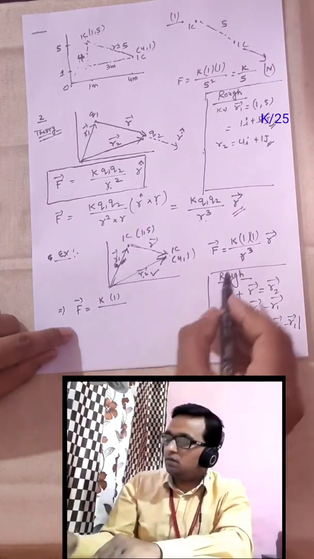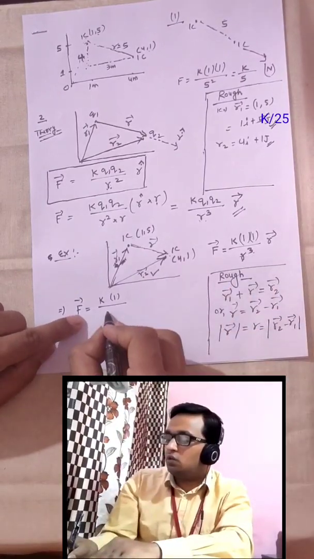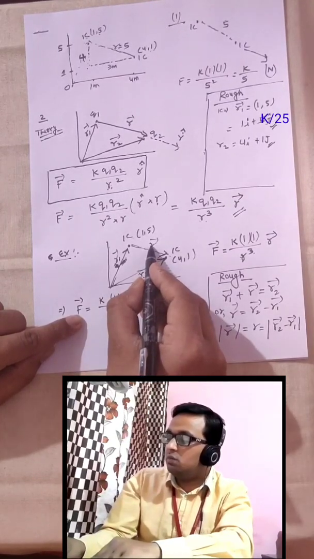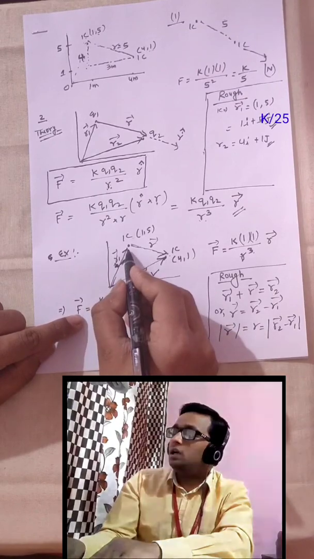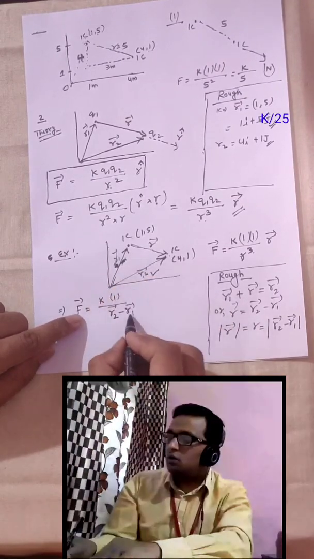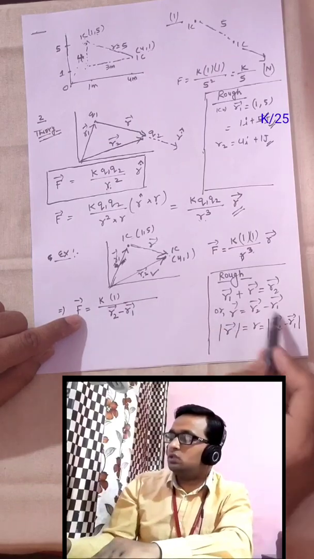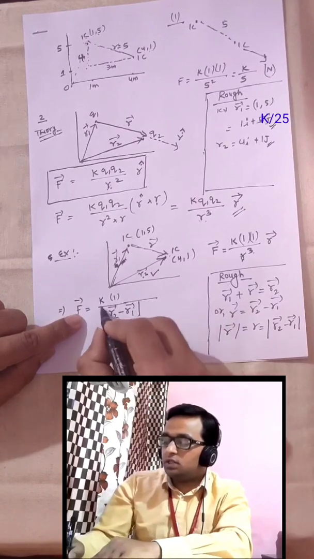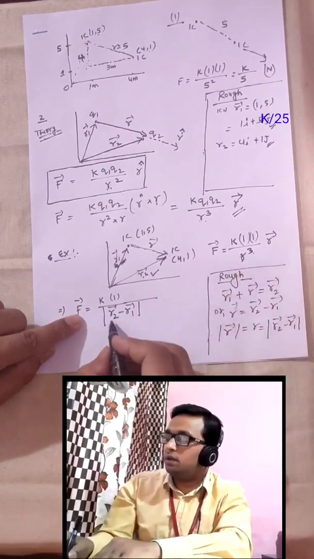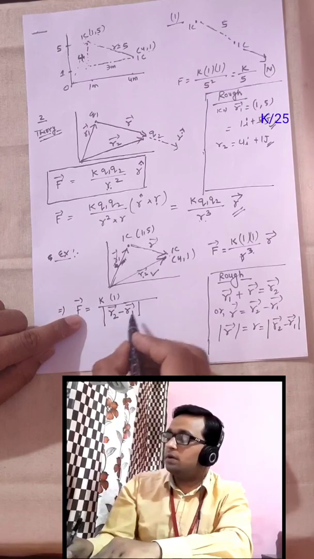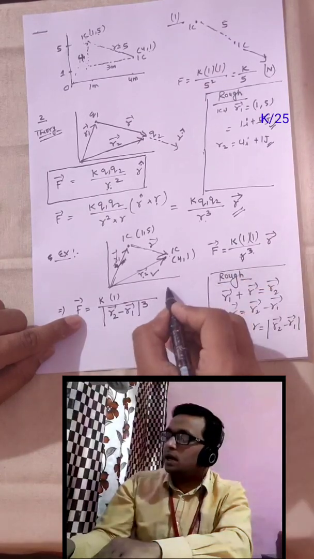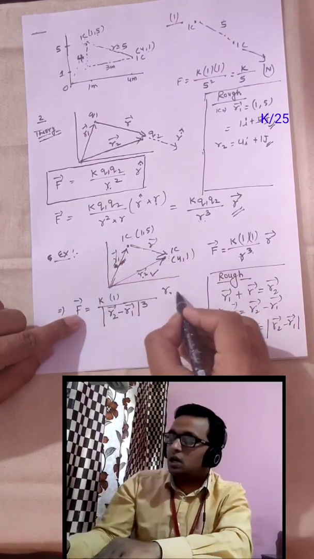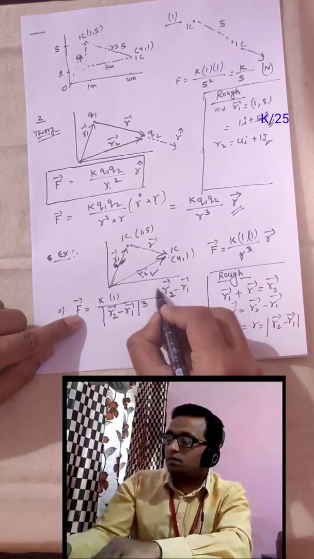Here we need r cube, so r cube means the magnitude of r2 minus r1, cubed. This vector r is the final position vector minus the initial position vector, that is our displacement vector r2 minus r1. You can understand it this way also, which is easier. We don't require the vector here, we require its magnitude. This is r, and its power is 3. And here also we write r, and r is r2 minus r1.